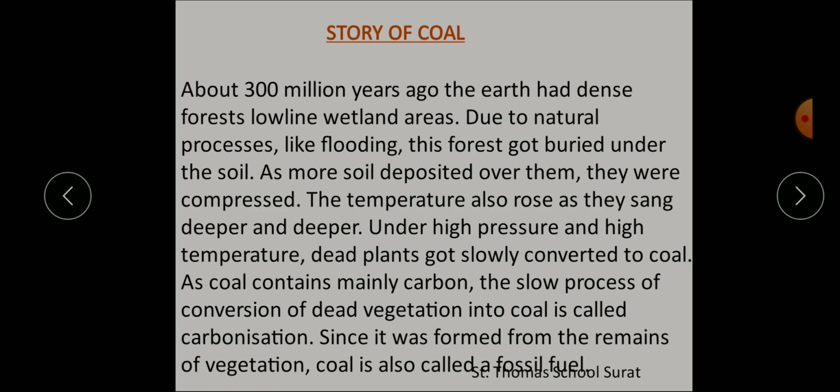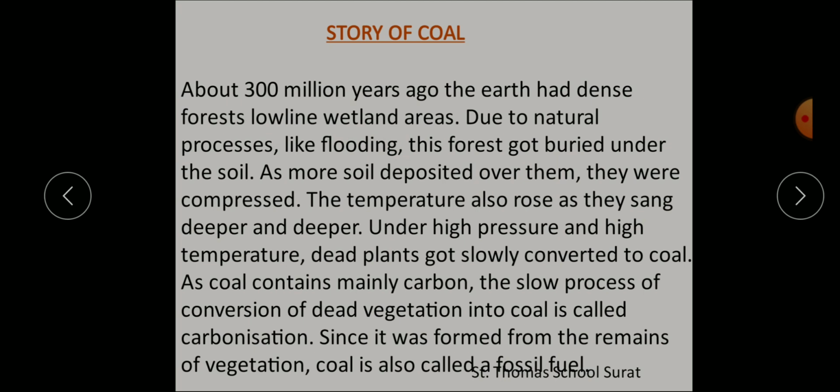You know the story of coal? What is the story of coal? See, about 300 million years ago, the earth had dense forests and low-lying wetland areas. Due to natural processes like flooding, this forest got buried under the soil.